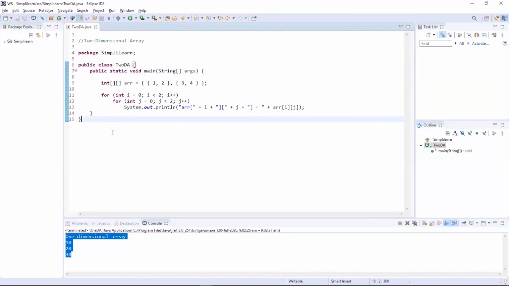You can see this particular program on my screen is an example for two-dimensional arrays. Here we are going to add in elements 1, 2, 3 and 4 in the matrix form, and we are going to use two for loops to print that. Now let's execute this program and see the output. You can see we have the elements 1, 2, 3 and 4, and the elements are printed in the matrix form. At the array index location 0, 0 we have 1, 0, 1 we have 2, 1, 0 we have 3, and 1, 1 we have 4. So this is how the two-dimensional arrays work.